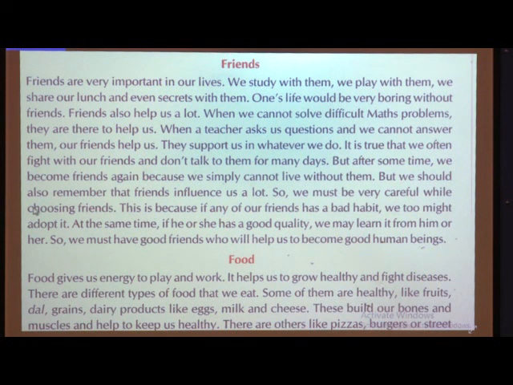But we should also remember that friends influence us a lot. You all might have good friends, and some friends are bad also, meaning they want you to be in trouble. But it depends on your side, how you understand. You should try to understand who is a good friend and who is a bad companion.